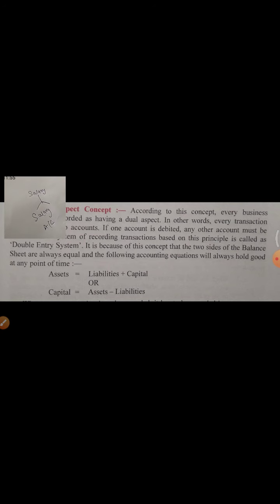And the second account: how will you pay salary? Obviously you will pay salary in the form of cash. So the second account affected will be the cash account. The first account is your expense, and the second account is how you are paying that salary, in the form of cash or in the form of check. Suppose that if you are giving a check to your employees, then in place of cash the bank account will be affected, because checks are always related to the bank. So in the same point you can see that salary is a business transaction, and two accounts will be affected, that is the salary account and the bank account.